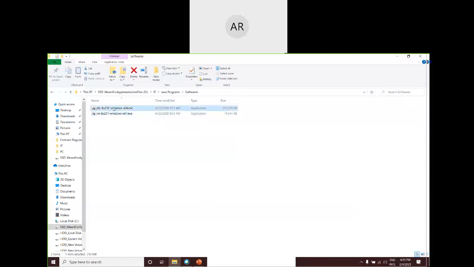This Java Development Kit will contain tools and libraries or predefined functionalities which are required for our program to be executed. And this JRE will give us those tools which are meant for compilation and execution of our programs.